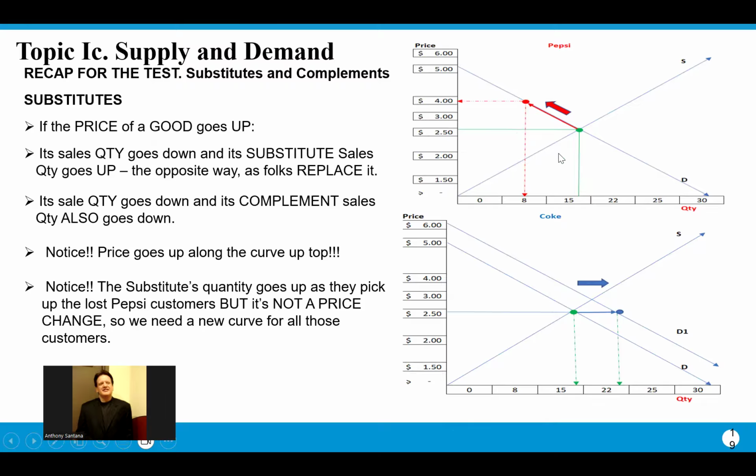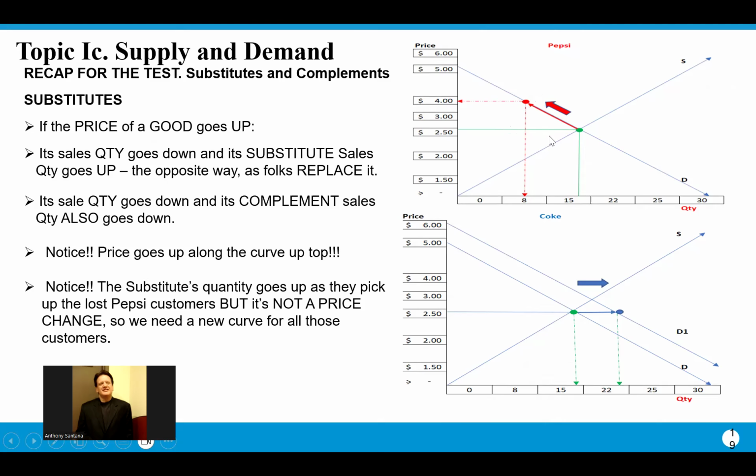So let's talk about it in economic terms. Looking at the graphs here, let's assume Pepsi raises its price from $2.50 to $4 on the top graph. It's a price change. Notice it must be along the curve because it's a price change. And they lose, let's say, 7 million customers a week, 15 minus 8. They lose 7 million customers a week because people don't want to pay $4 for a can of soda.